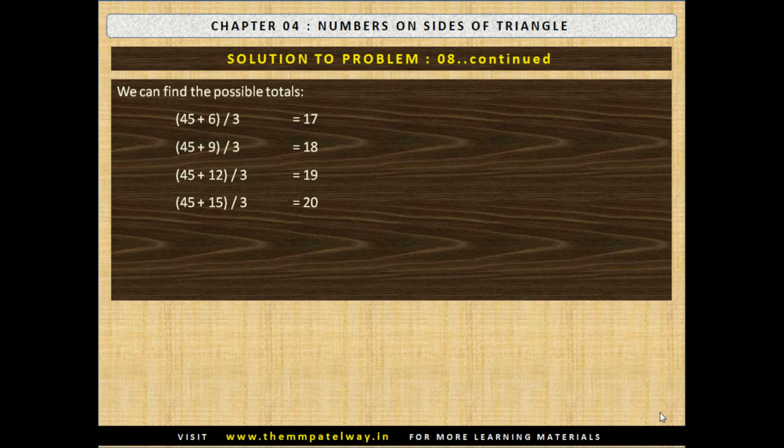45 plus 15 divided by 3 equals to 20. 45 plus 18 divided by 3 equals to 21. 45 plus 21 divided by 3 equals to 22. And 45 plus 24 divided by 3 equals to 23. These are the possible totals.